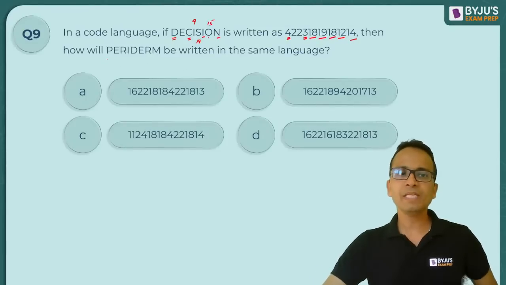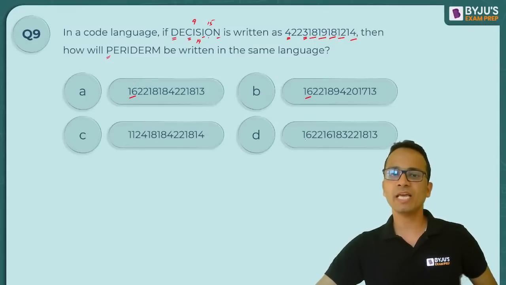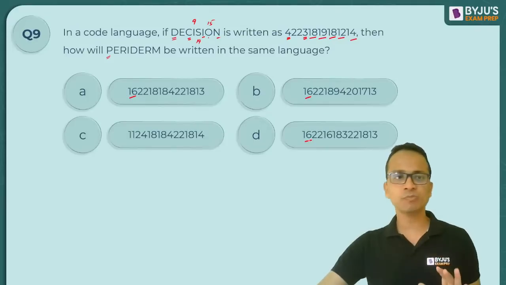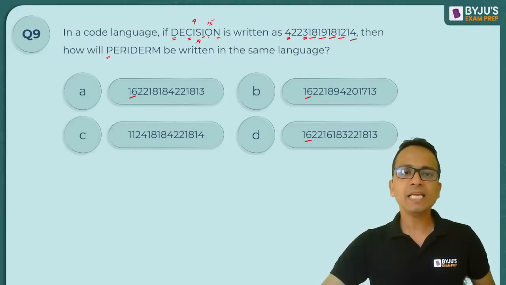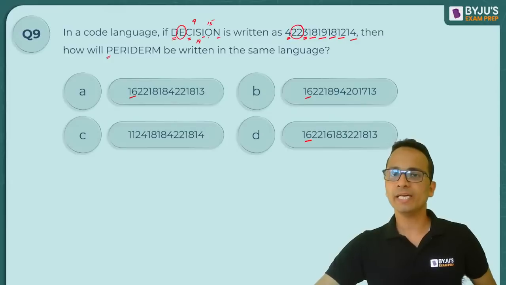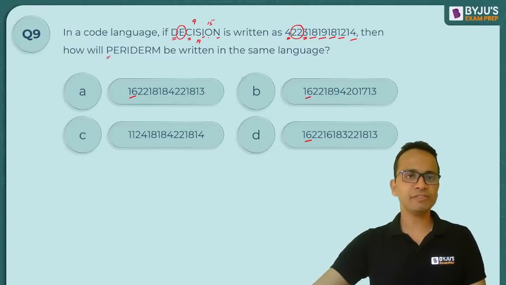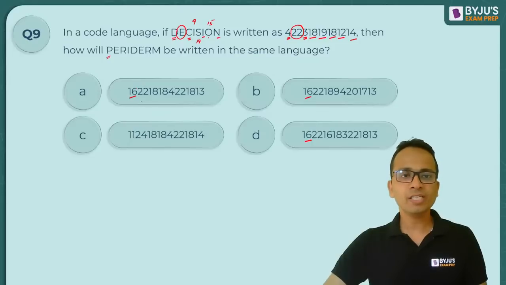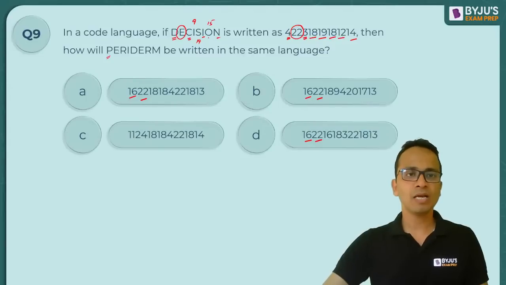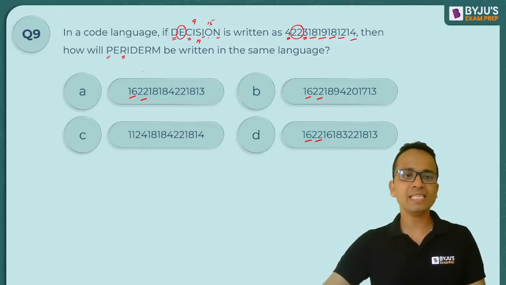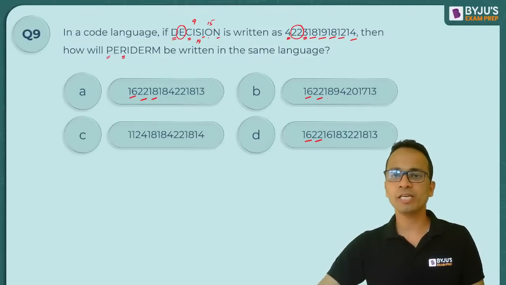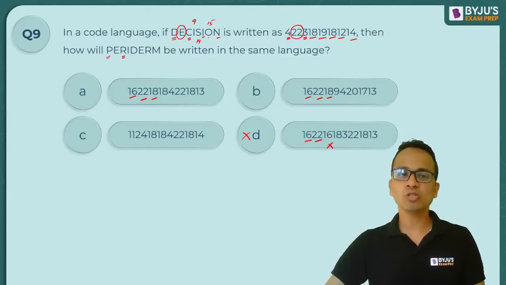ठीक है. Now P को as it is अगर लिखते हैं, P is 16, so 16 is present in A, B and D, तीन options में present है. E के लिए इन्होंने क्या किया, E को 22 लिख दिया है यहाँ पे, so 22 is present in all the three options once again. R is 18, okay. So 18 is written as it is in first option, in the second option, not in the fourth option. So option D is also eliminated.